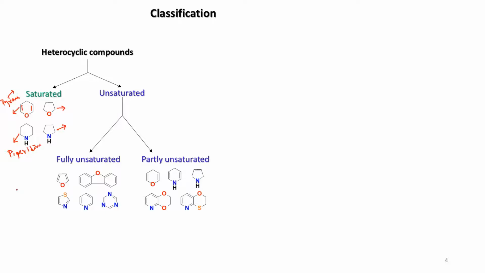Can you put 3 unsaturated bonds in a 5-membered ring? Not possible, right? So that's why the 5-membered ring can have a maximum of 2 unsaturations. So we call this fully unsaturated. If you look at the 6-membered ring, you can have 3 unsaturations maximum.